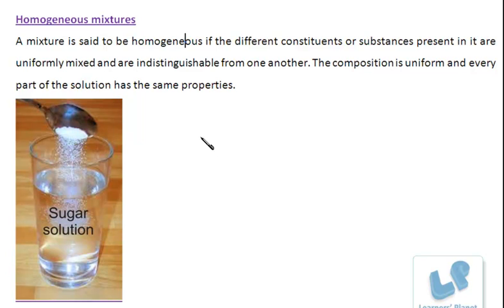Now a mixture in which there is a uniform mixing of the components. Say for example the sugar solution is given over here. There are two components, sugar and water. Now the uniform mixing of the sugar and water leads to the formation of a homogeneous mixture. In a sugar solution, can you see sugar? Can you just identify a boundary between sugar and water? No, that is uniformly mixed.